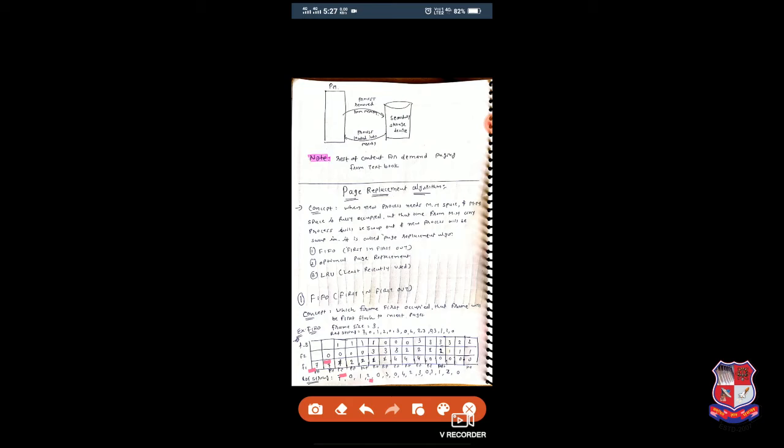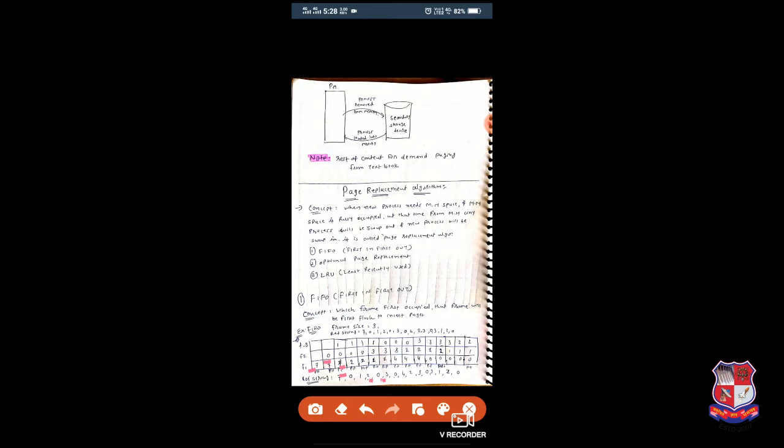Then again 2. Is 2 available or not? No, 2 was also not available, so I have to flush out 7 because it was firstly swapped in, so it will be firstly swapped out. So from frame 1, 7 will be released, and instead of 7, 2 will be swapped in. So now frame 1 has 2, frame 2 as it is 0, and frame 3 as it is 1.